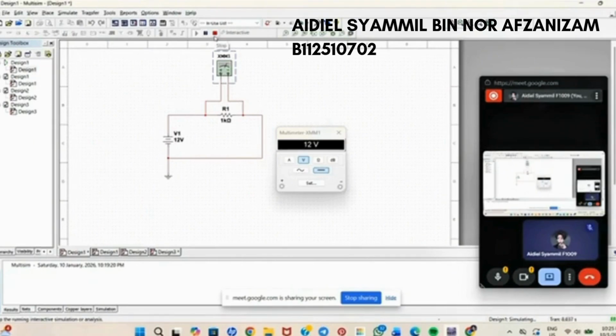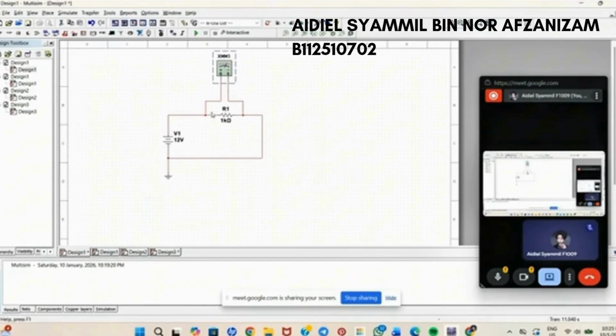Okay, after that we stop the running, and then to find the current we cut the positive connection.